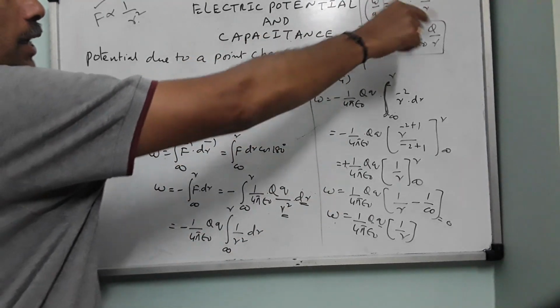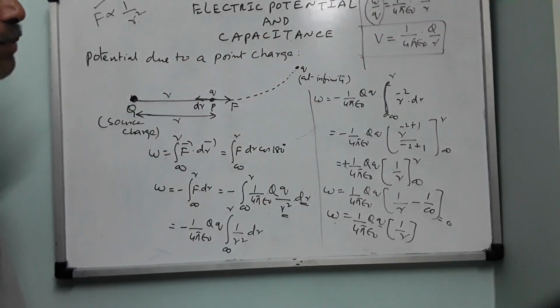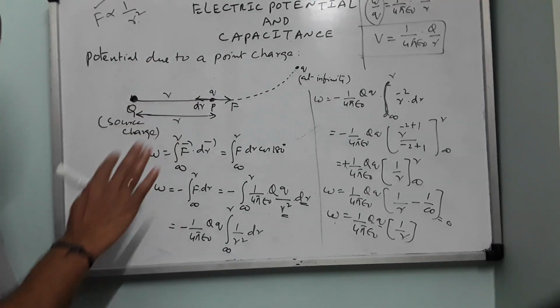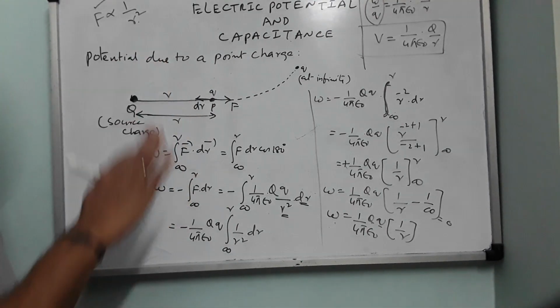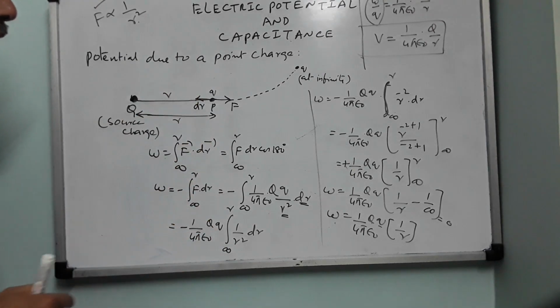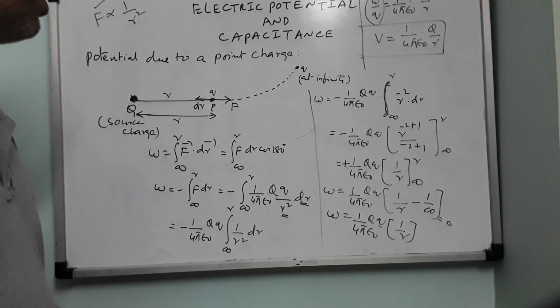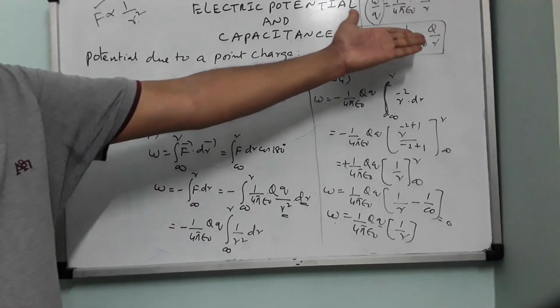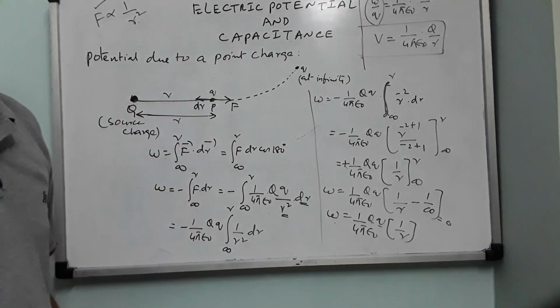Therefore, when you divide like this, finally you will see the expression is involved with what? Capital Q only. So it will be only source charge that is material. So the charge being moved is immaterial. Right? Okay. So another thing I want to bring to your notice is that potential is a scalar quantity. Therefore, this is the final expression.